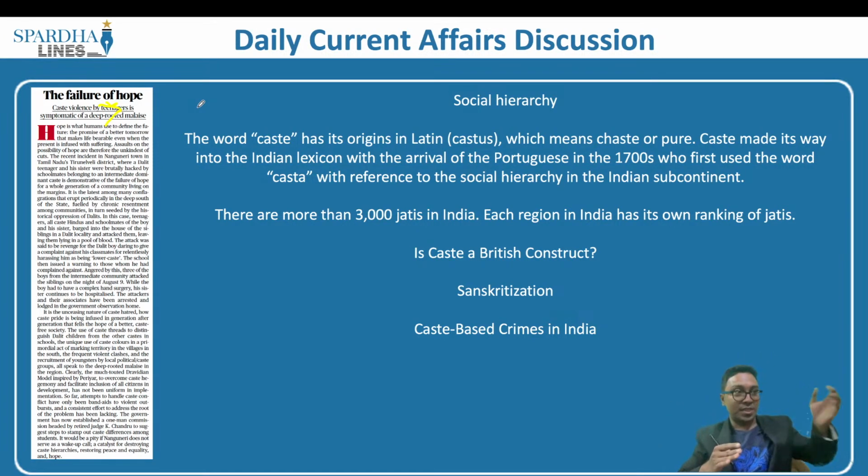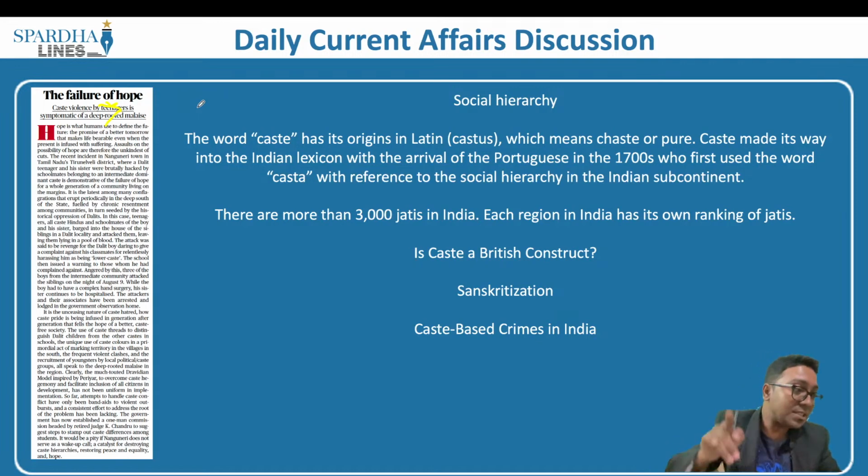So it is not acquired by some intellectual capacity or by your hard work or by someone trying to infuse a certain amount of energy into the system. No, it is because of the social hierarchy. The minute an individual is born in a particular caste, he remains in that particular caste for the entire lifetime.